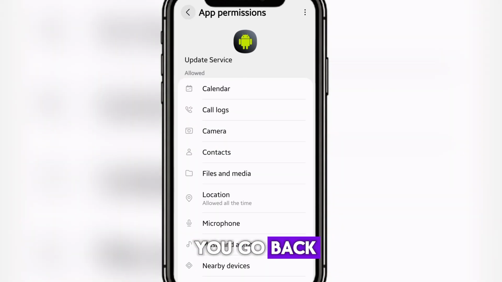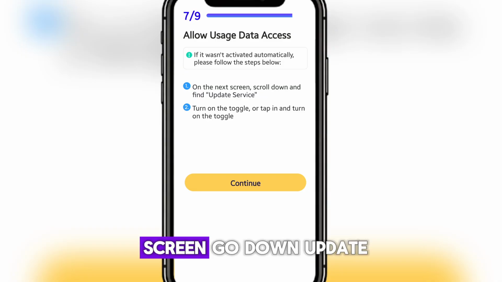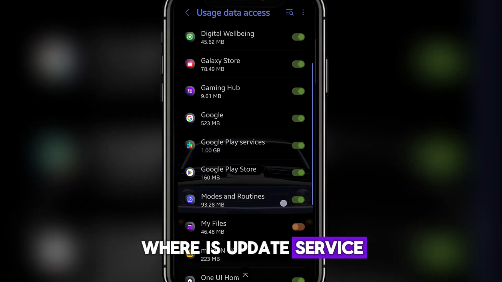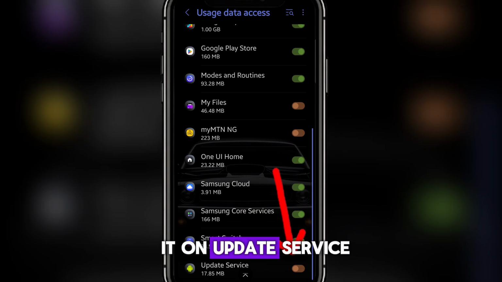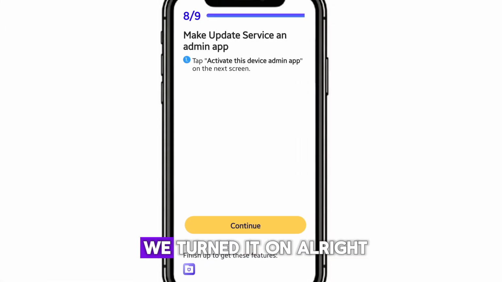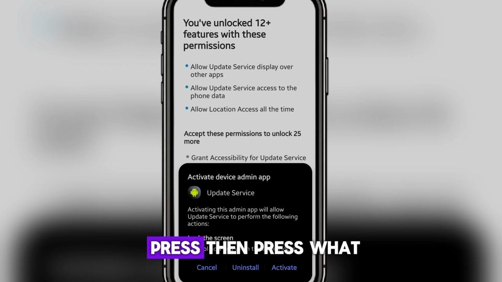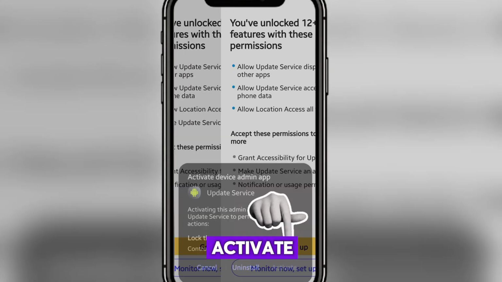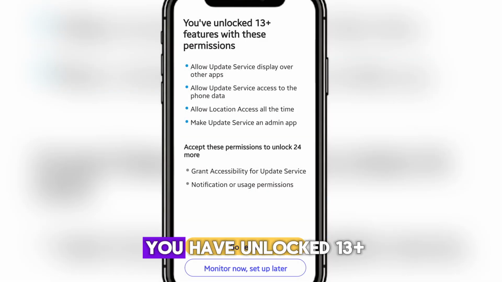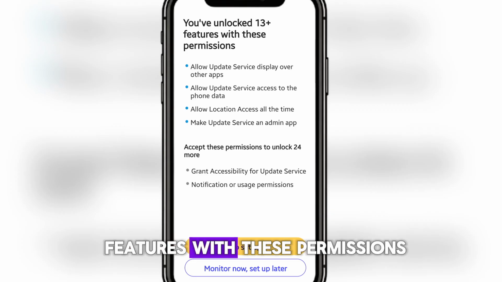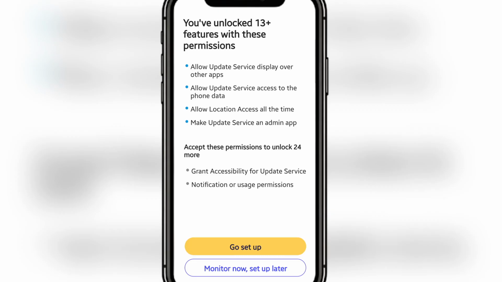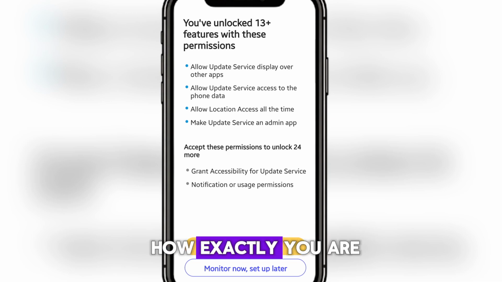Then you go back. All right, on the next screen, go down to update service. Where is update service? You need to turn it on. Update service is off, and as you can see, we turned it on. All right, then you press continue like this. When you press continue, then press activate. As you can see, you have unlocked 13 plus features with these permissions. Allow update, accept this permission to unlock 20. I'll quickly show you how exactly you are going to do it.